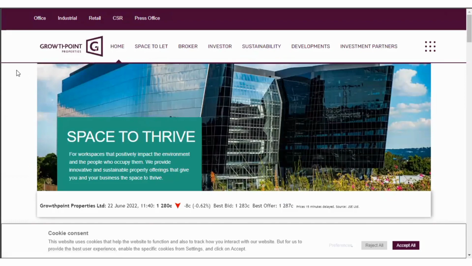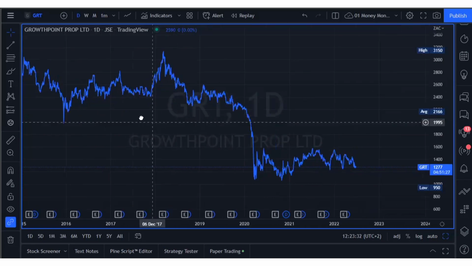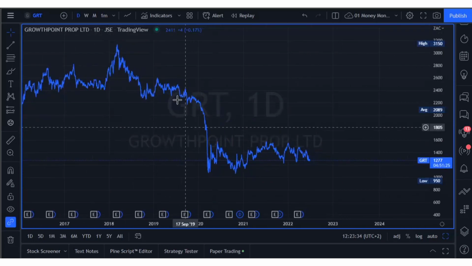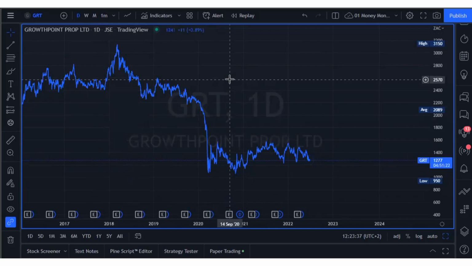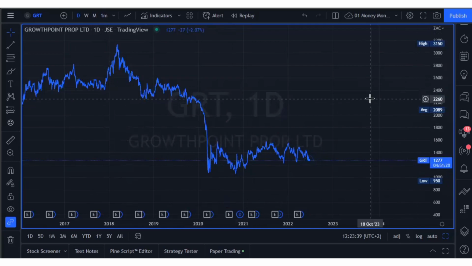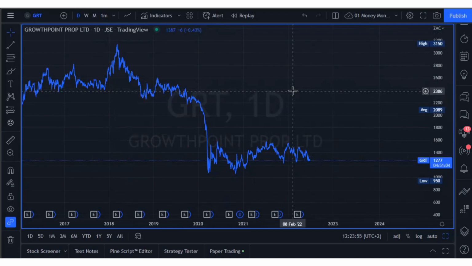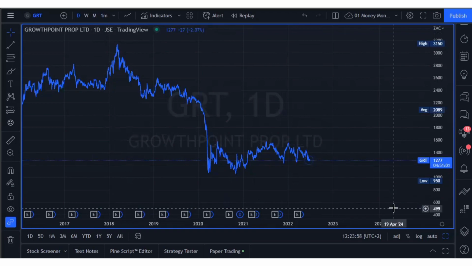However, REITs do have risk, and the main risk with a REIT is that they trade like shares. What I mean by that is, just like share prices go down and go up, REIT share prices do the exact same thing on a daily basis, just like any other share. So if you invest in a REIT, you've got to research and make sure that the share price has potential for long-term growth, because you don't want to buy a REIT and have the share price drop in value, because that's just going to stress you out. Even if you're earning a really nice dividend, it's still just going to stress you out.